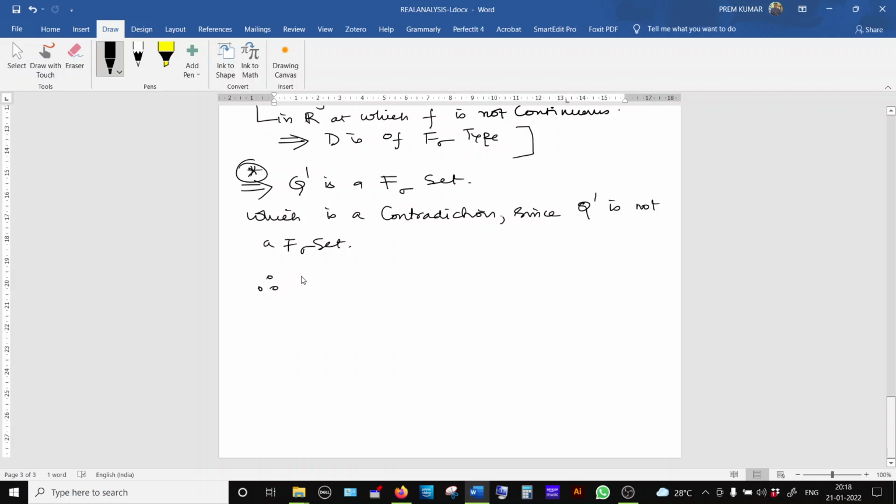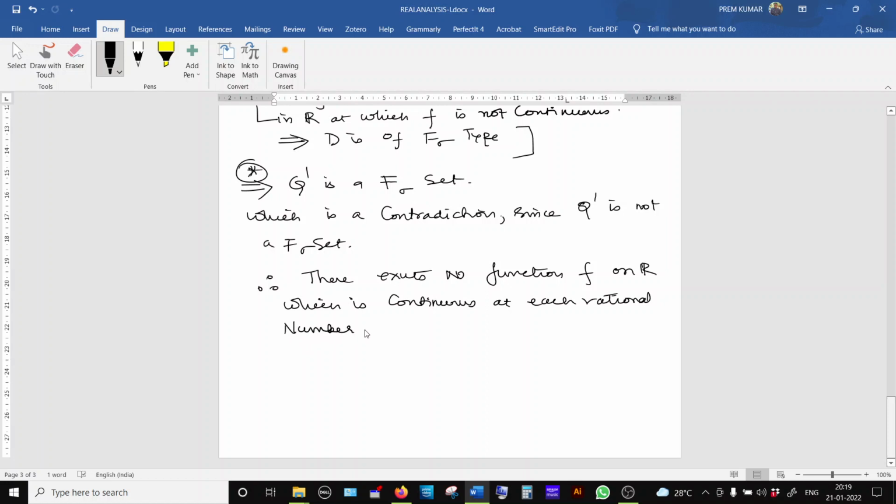Therefore there exists no function f on R which is continuous at each rational number and discontinuous at each irrational number. Hence the proof.